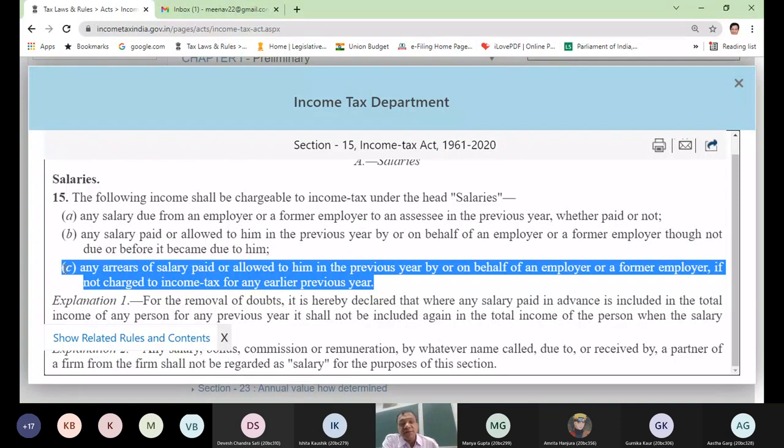Now the question arises, in which year is this arrear of salary taxable? Logically, it is related to the last 5 years. But in the last 5 years, it was not due, not paid, because no one knew whether it would be paid or not. But it is paid to you now. So clause C simply says that if any arrear of salary has not been taxed earlier, then you tax it when you receive it. That's it. Please raise your hand if clause C is also clear.